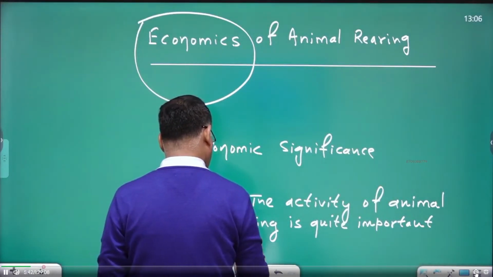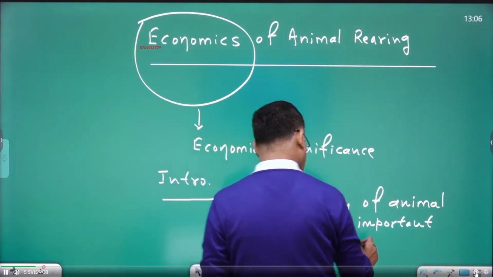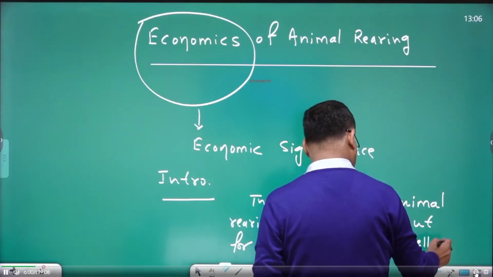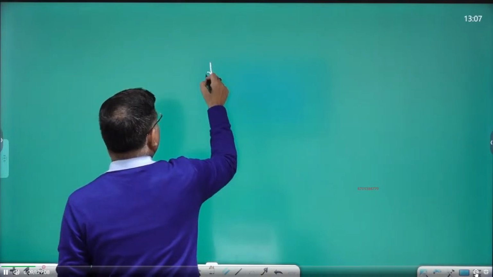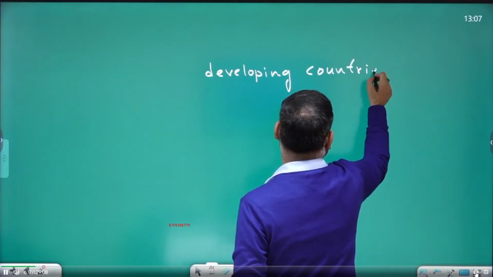for underdeveloped as well as developing countries, including India.